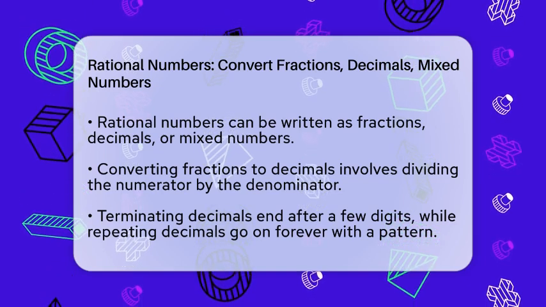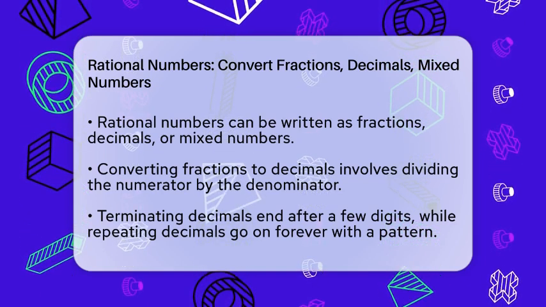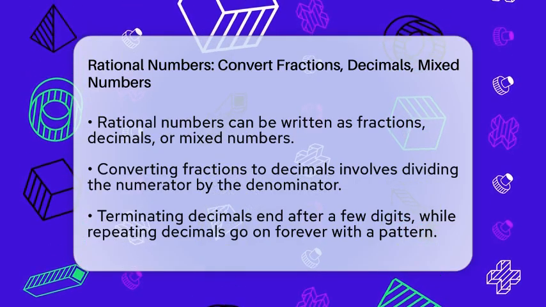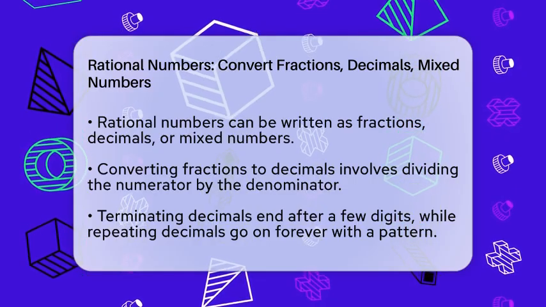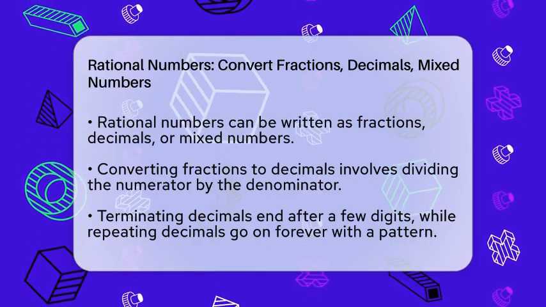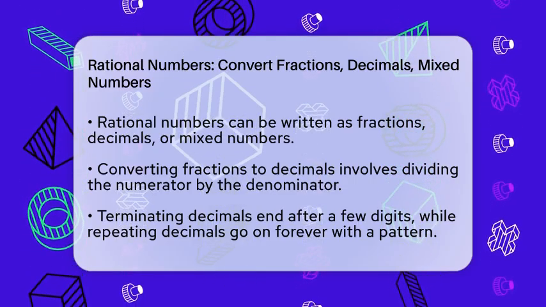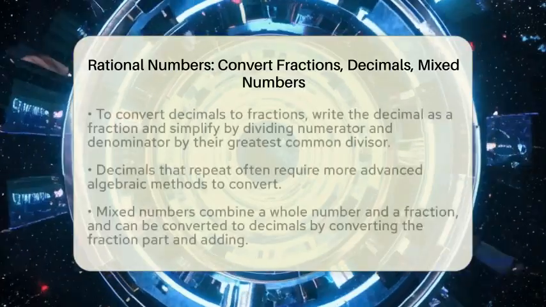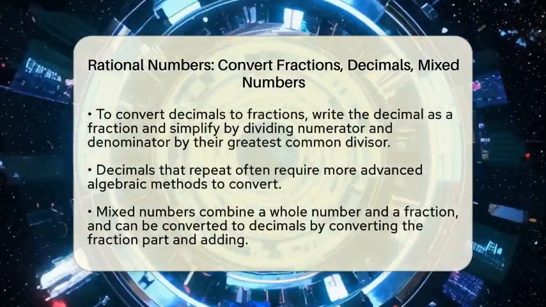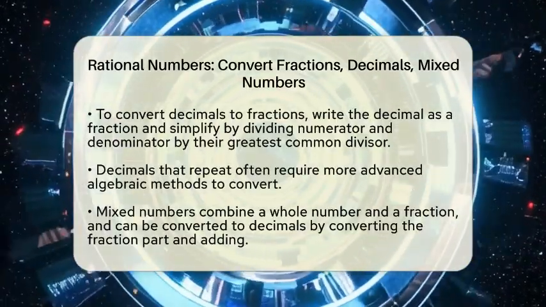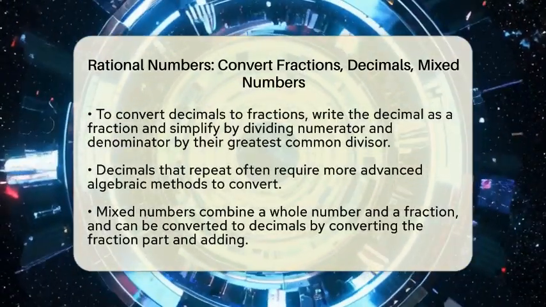To do this, you divide the top number, called the numerator, by the bottom number, called the denominator. For example, if you have 3/4, you divide 3 by 4, which gives you 0.75. Some decimals stop after a few digits, like 0.75, called terminating decimals. Others go on forever with a repeating pattern, like 0.6 repeating, which means 6 keeps repeating over and over.